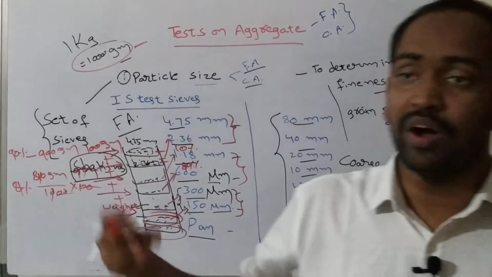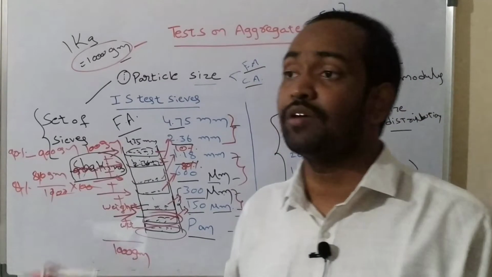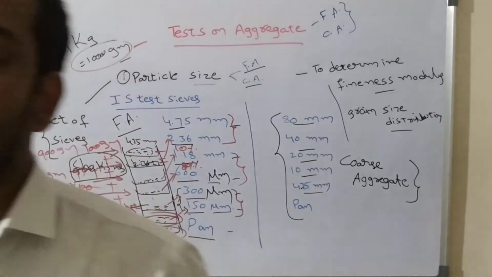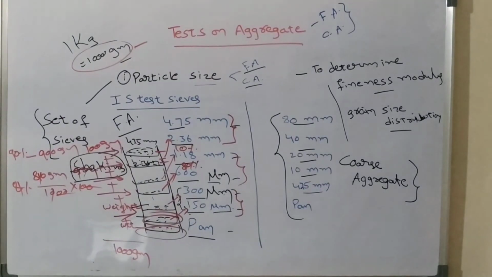In the same way, quantity passed through each and every sieve you can calculate, and quantity retained on each and every sieve also you can calculate. Okay, now so that's what you have to do here.